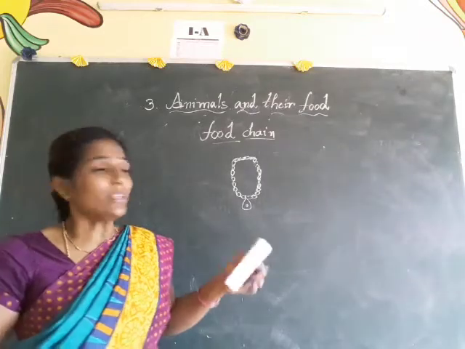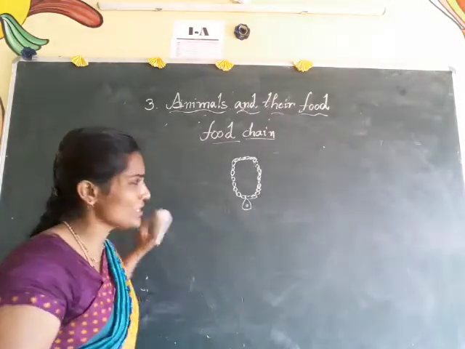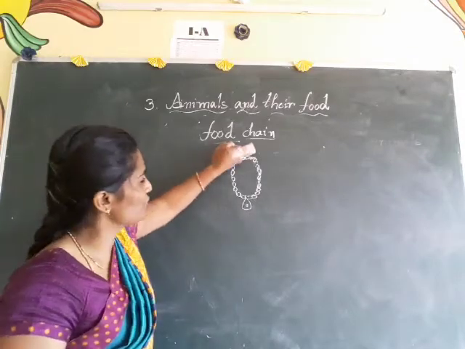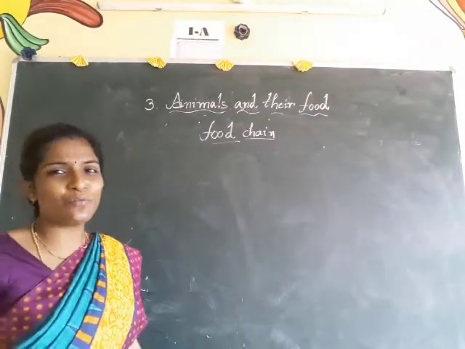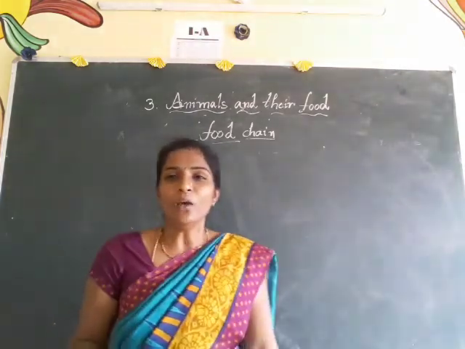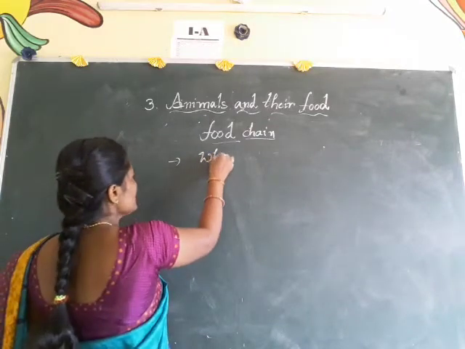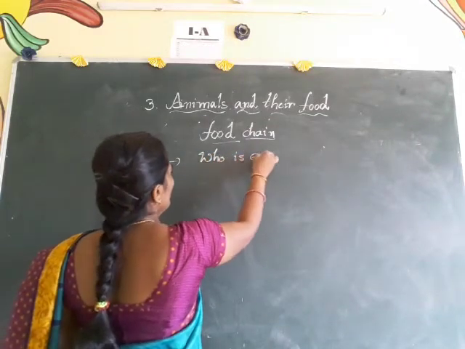But coming to this type of chain, the one that is there in our ecosystem, we call that a food chain. Actually, what is meant by food chain? See, who is eaten by whom?